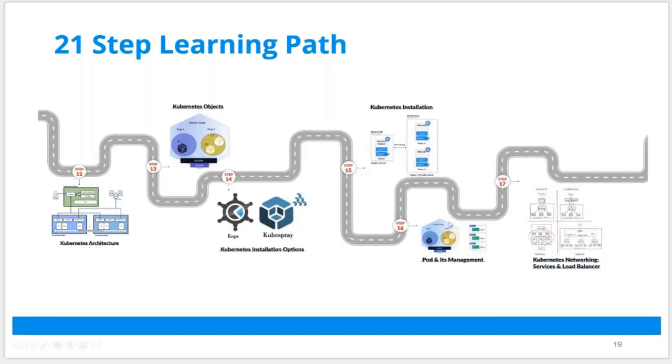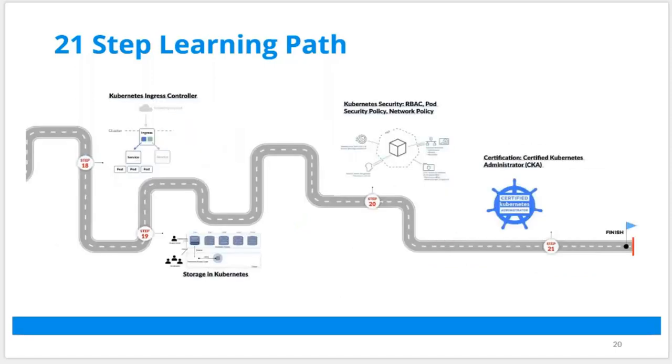And then how do you manage the different components of Kubernetes? And then networking in Kubernetes, your load balancers, different types of connectivity where your applications can be configured, different types of services. How do you do that? Point number 17. And then the Kubernetes ingress controller, which is nothing but a type of load balancer. You should also know storage in Kubernetes, and security in Kubernetes, basic security like role-based access control, security, firewall, network policy. And once you have done all these 20 things you have learned, then you're ready to apply for the certification, CK, step 21.